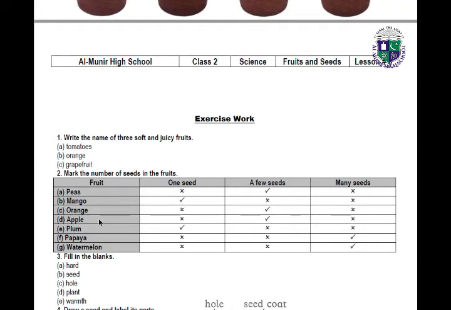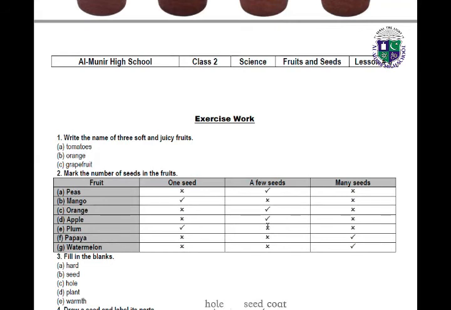C. Orange. Orange has 1 seed? No, so mark it with a cross. And orange has a few seeds? Right, so tick under the few seeds and cross the many seeds. Number D is apple. Apple has 1 seed? No. So mark a cross under the 1 seed. Apple has a few seeds, so tick under the few seeds and cross under the many seeds.